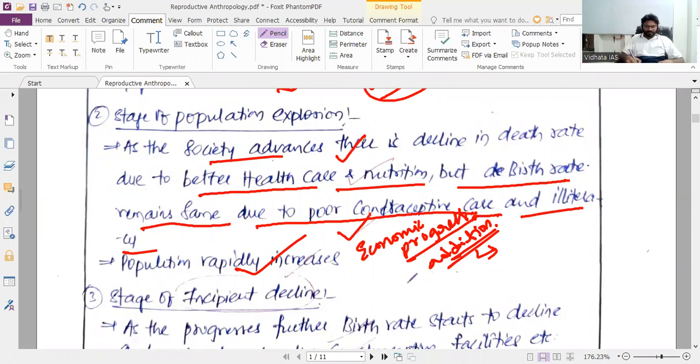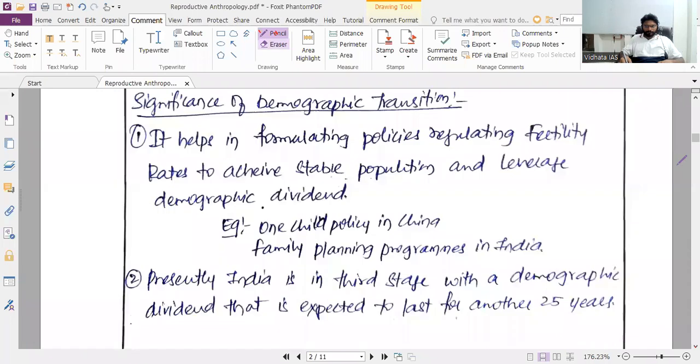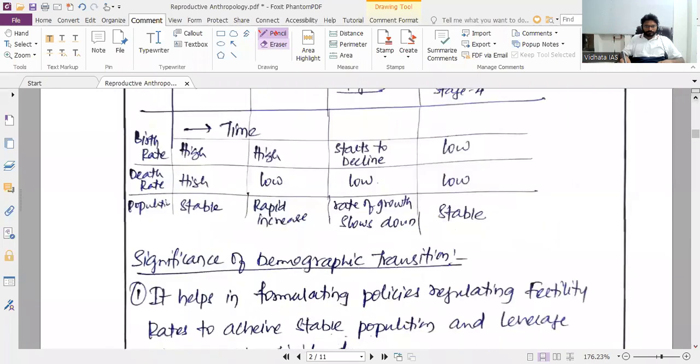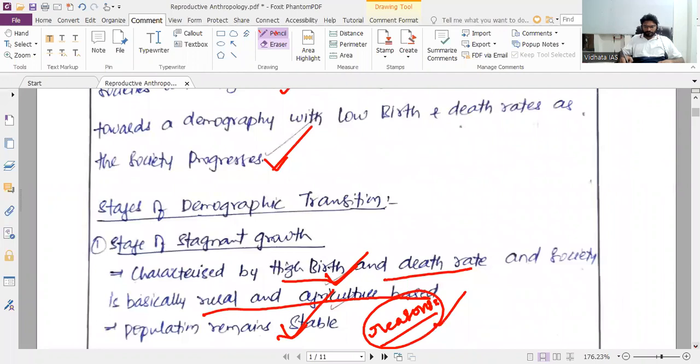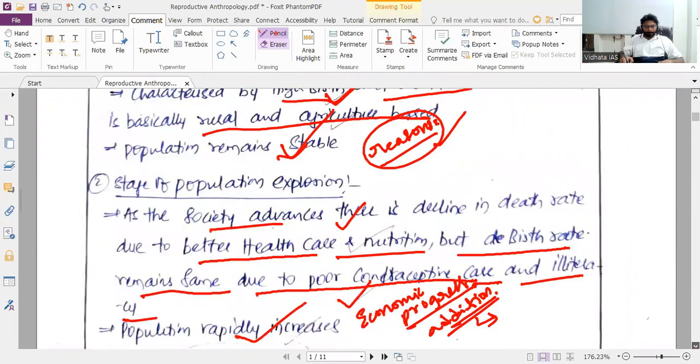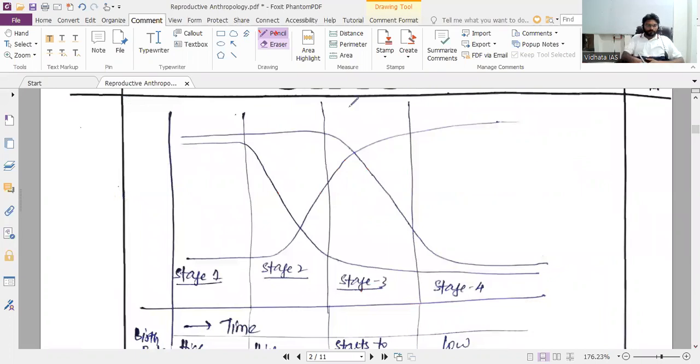The stage of incipient decline. I forgot to mention it.